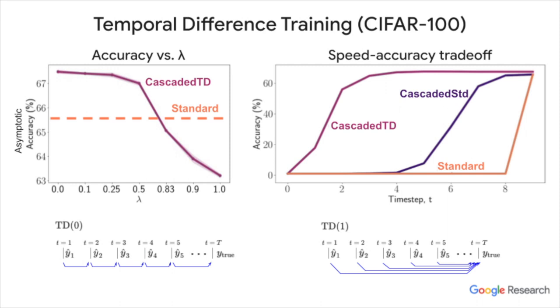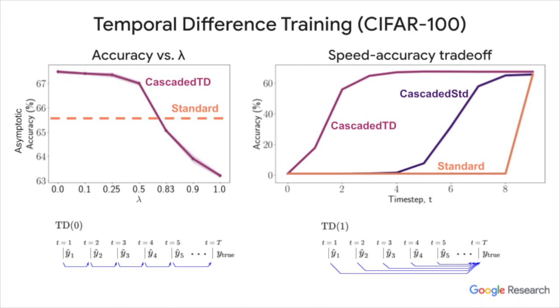Here, the pink curve shows the asymptotic accuracy for a cascaded ResNet 18 trained on CIFAR-100 over various lambda values between 0 and 1. Lambda closer to 0 significantly outperforms lambda closer to 1. This is notable because past temporal models have all used a method corresponding to lambda equals 1, which is simply training the model at each step to the target output. In contrast, lambda equals 0 corresponds to training at each step to predict the output at the next step, which encourages the model to reach its asymptotic state sooner.